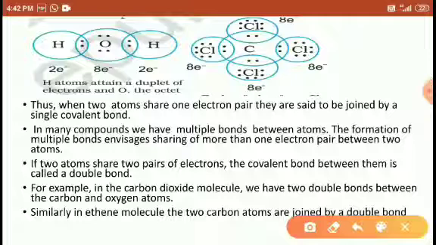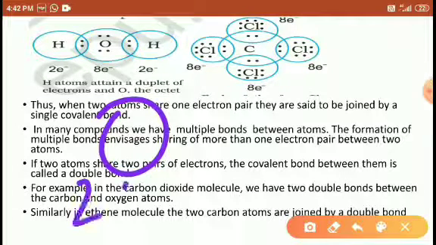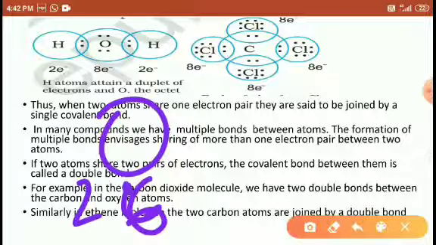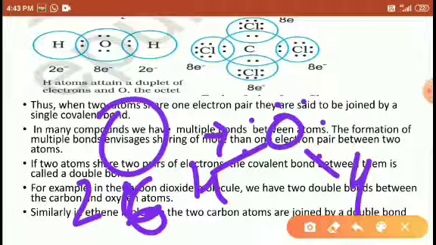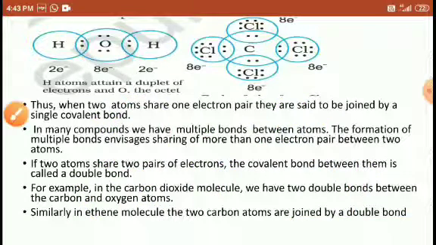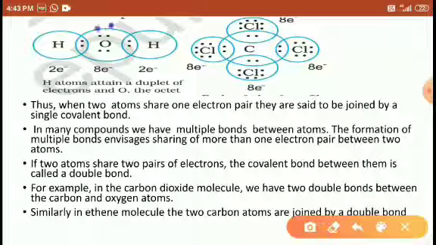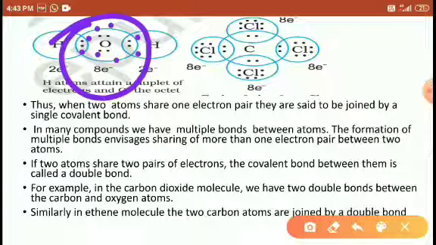Look here, for example, water. The oxygen outermost shell contains 6 electrons: 1 2 3 4 5 6. Right, friends? Here one bond and here one bond is present. So that is 1 2 3 4 5 6 7 8, and one more 1 2 3 4 5 6 7 8, 8 electrons.